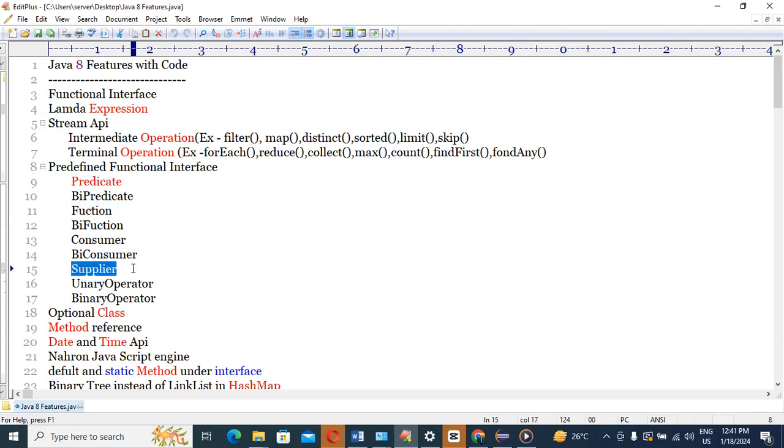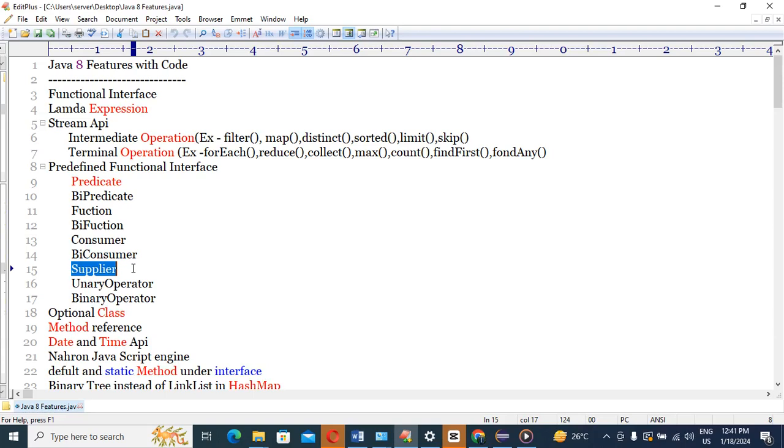I will discuss these three predefined functional interfaces entirely, theoretically along with the code base, because our main focus is the code base. If you know the code implementation very well, then you will realize you really know something about the functional interface. Only knowing the theory doesn't make sense.